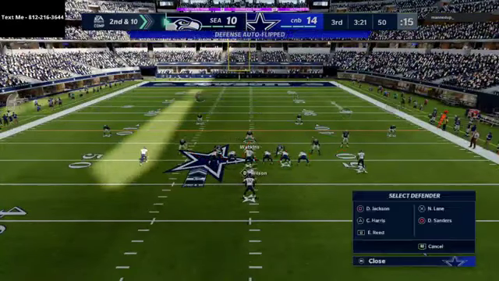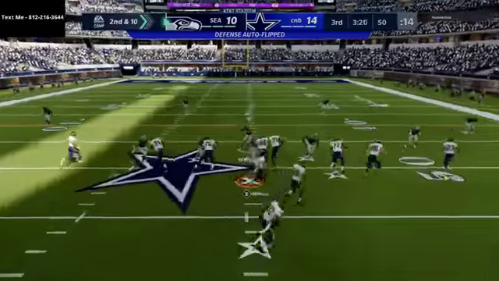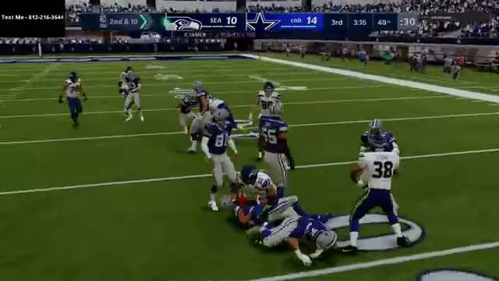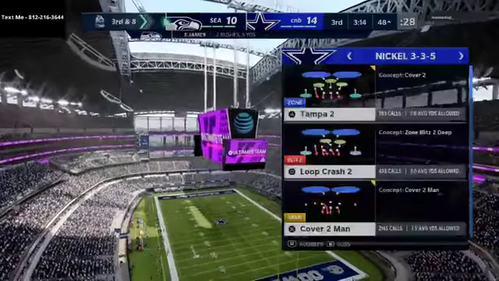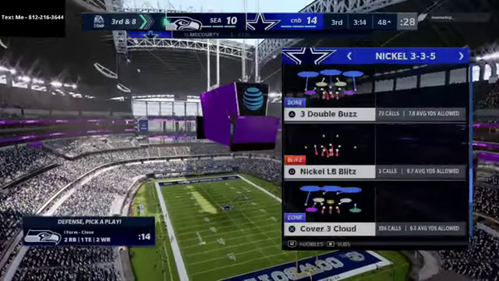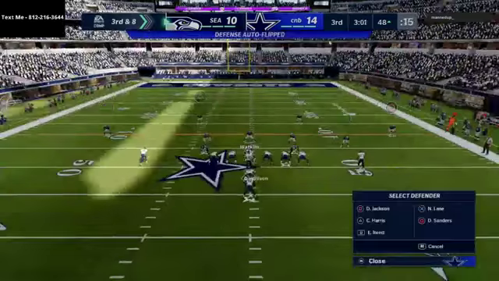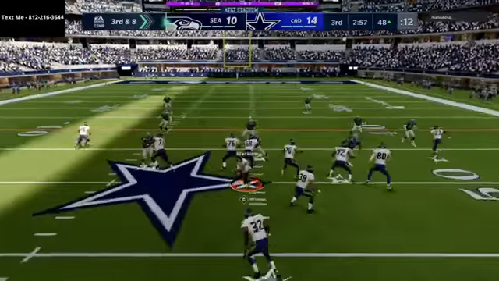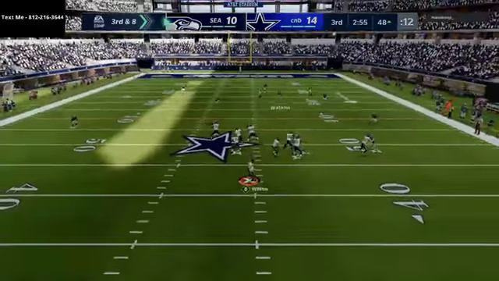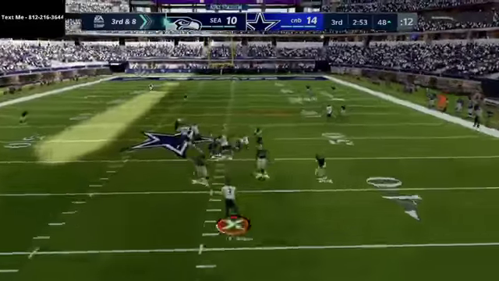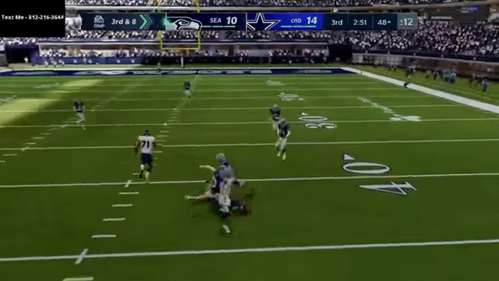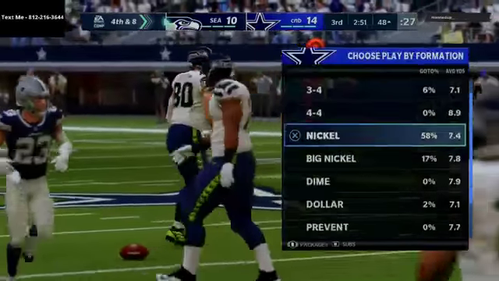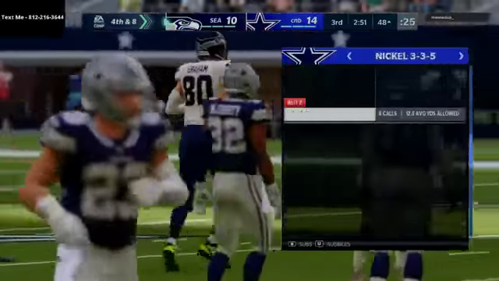And so what we're going to do is roll coverage here into basically a cover 3 cloud, but we're sending the guy. So essentially what I'm going to do is use this cover 3 cloud. The thing is, I'm just going to send this guy here. And what you'll see here, everything's taken away. We got a guy over there for this tight end route. We should have come back down a little bit earlier because we kind of know that's his money play. Now he's going to have to pass here.